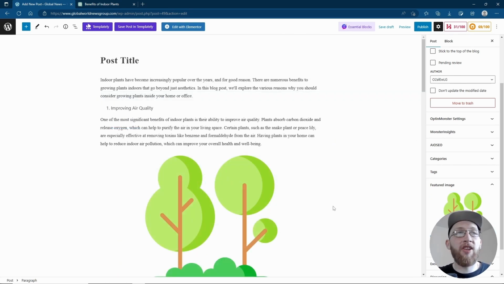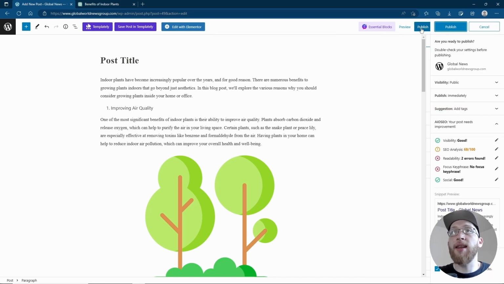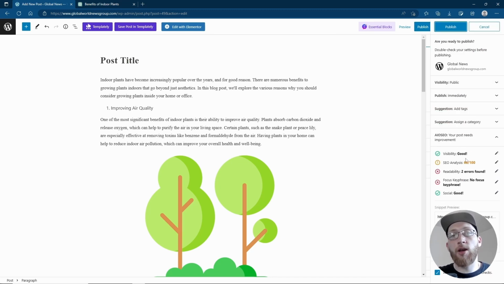Once you're done, you're happy you've made all the changes for your post, go ahead and click Publish Post. Again, if you have All-in-One SEO or Yoast SEO, it will tell you what you need to do to now make it even better for SEO. So make sure that you do follow the advice before you do hit Publish.